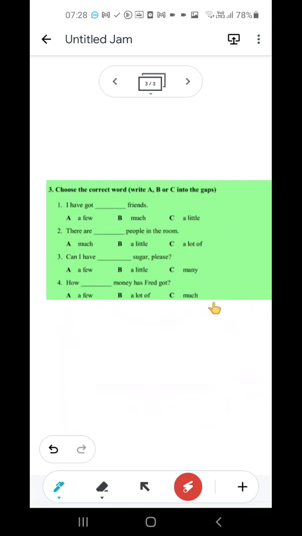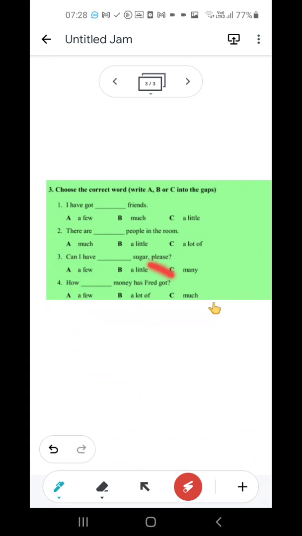Understood? Can I have dash sugar please? A few, a little, or many. You see, sugar is uncountable. So we can say, can I have a little sugar please? As I told you, few is used with countable nouns, and many is also used with countable nouns, but a little is used with uncountable nouns. So sugar is uncountable. We cannot count it. Similarly, how dash money has Fred got? Now the money is uncountable. So we will use how much money has Fred got.